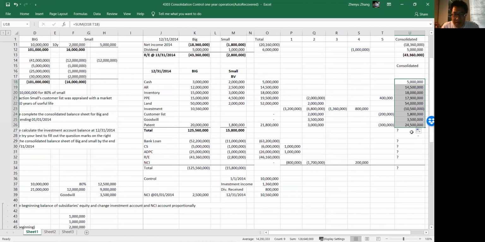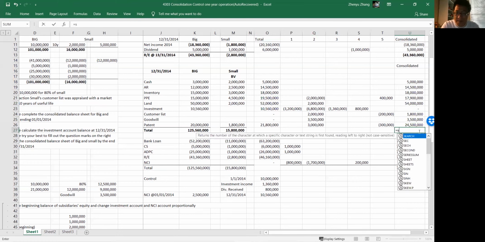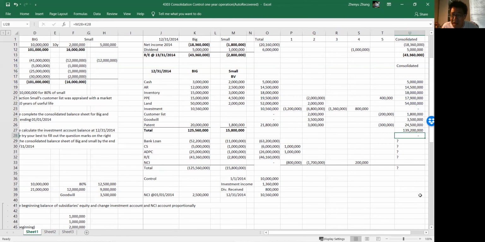We're going to have our total assets here. Oops, sorry about this. I think I deleted this, okay? So one thing we know we did right is this: investment refers to BIG's control in Small. When you put them together, there's no investment because you cannot invest in yourself. The investment account becomes zero, which is a good sign. So here, let's calculate. What's the total assets? Total assets is 139,200,000.